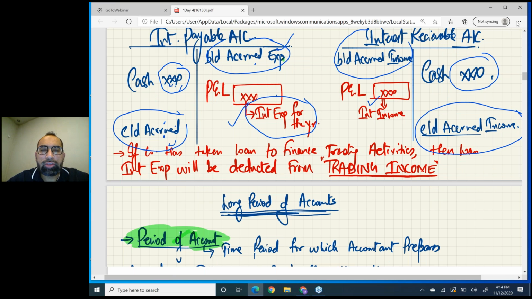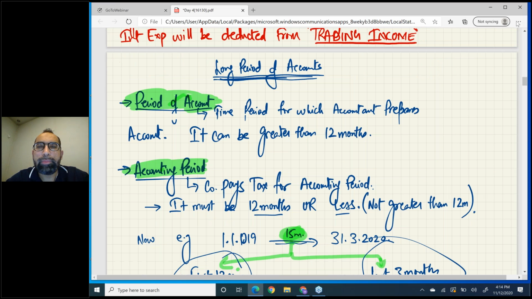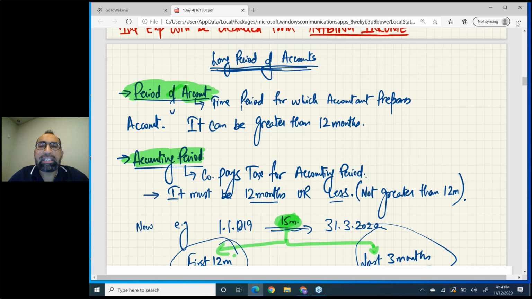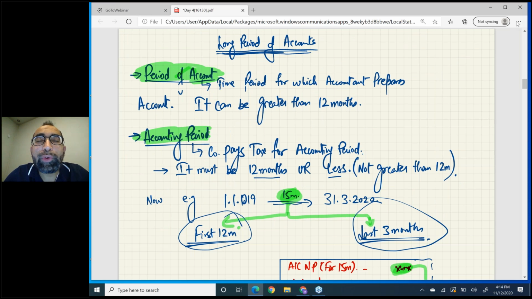Now, the next topic is long period of account. Be very active, please. Before we move on to long period of account, first we need to discuss two words, which are very important. Number one is period of account, and number two is accounting period. See, I have already highlighted.